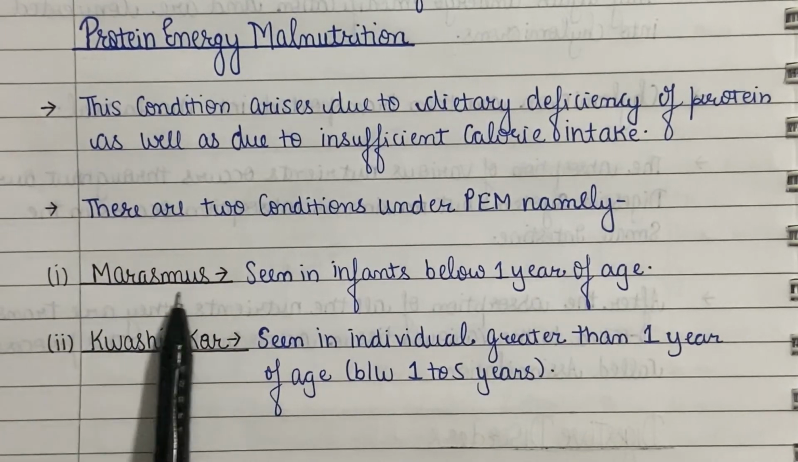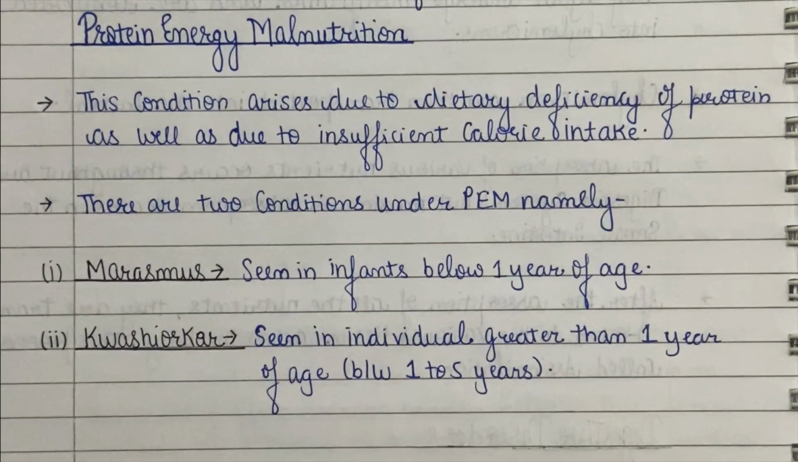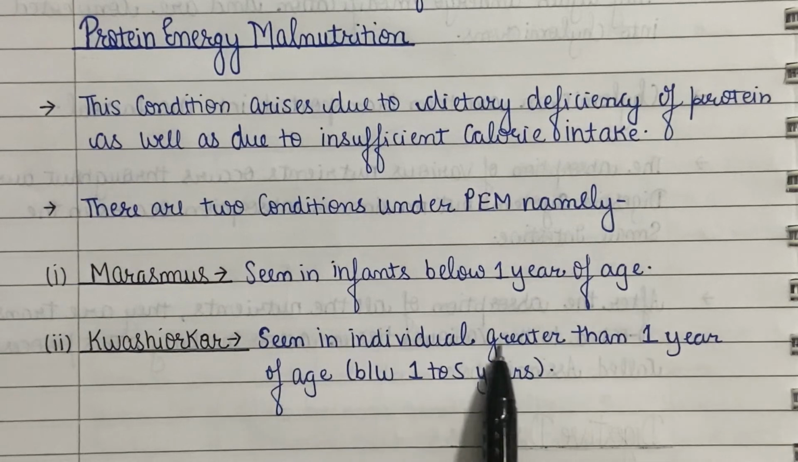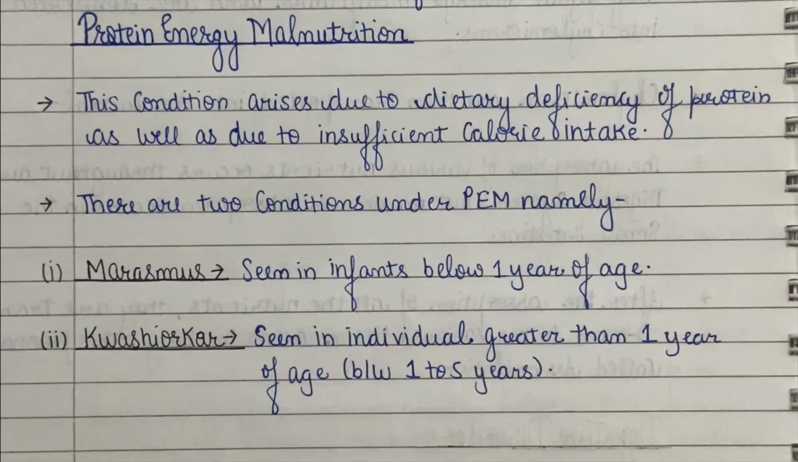This condition is seen in infants below 1 year of age and is seen when mother's milk is replaced too early for the child and the food which is given in place of milk is deprived of proteins and calories. The second condition is called kwashiorkor. This condition of PEM is seen in individuals greater than 1 year of age having protein deficiency which is unaccompanied by calorie deficiency. It means it is seen in children that are not given the mother's milk, instead they are given a high calorie diet which completely lacks proteins.